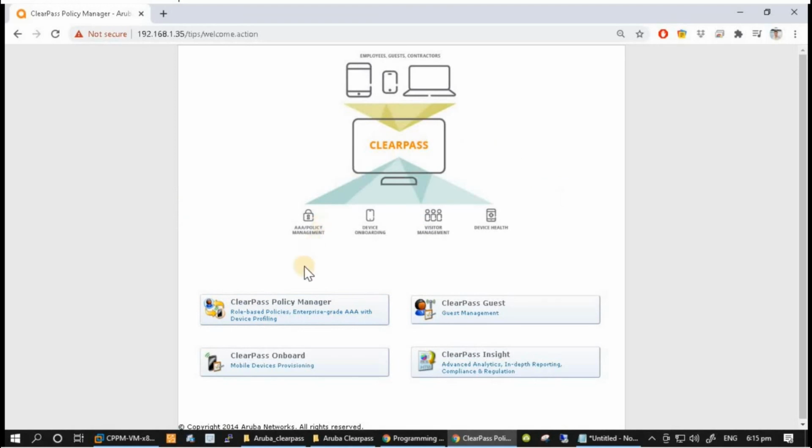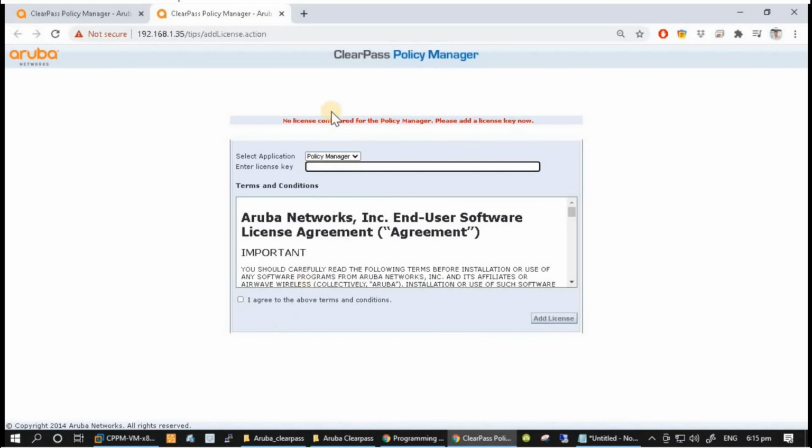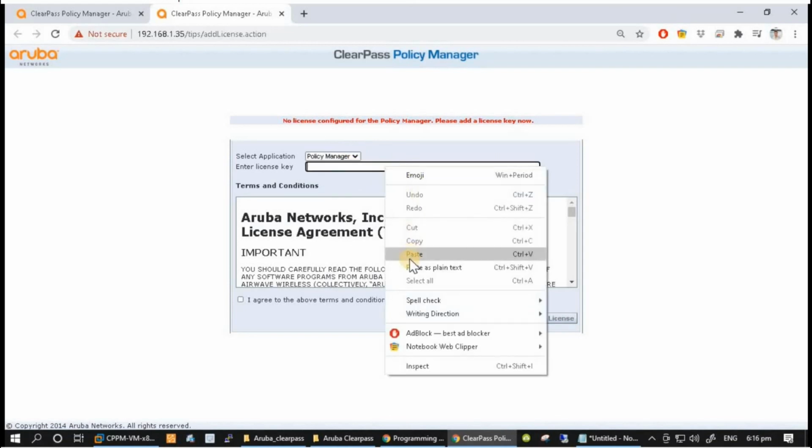I will click on ClearPass Policy Manager, because I have the evaluation license key for 90 days. It's showing no license configuration for the policy manager. Please add a license key now. You can also get this 90 days evaluation license from the official portal of Aruba.